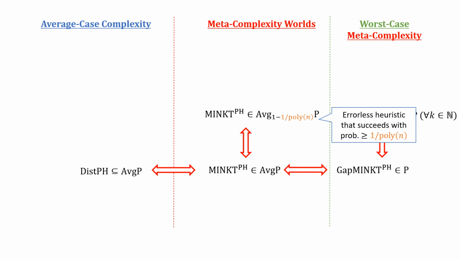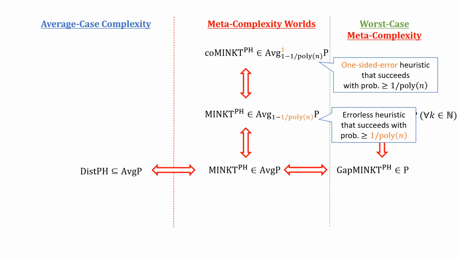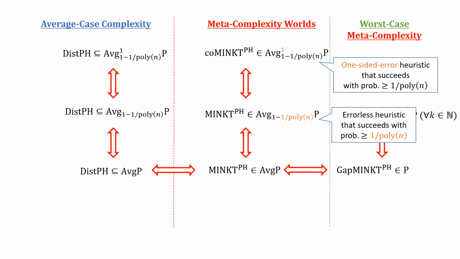For example, let's consider an errorless heuristic scheme that succeeds with small probability, and consider a statement that MINKT with PH oracle is easy on a small fraction of inputs. Then we can show that this is also equivalent. We can also consider a one-sided error heuristic scheme that succeeds with small probability, and we can still prove the equivalence. We can also prove a similar statement on PH, error equivalent.